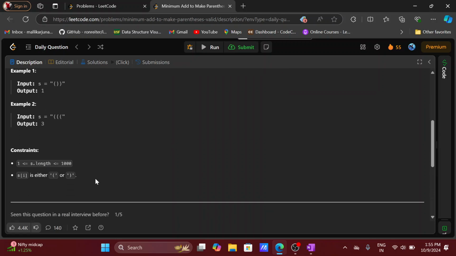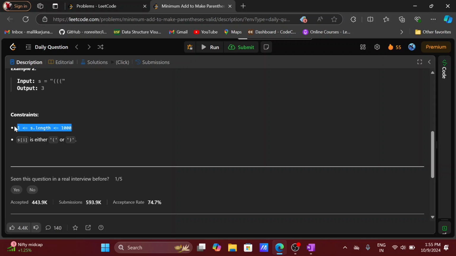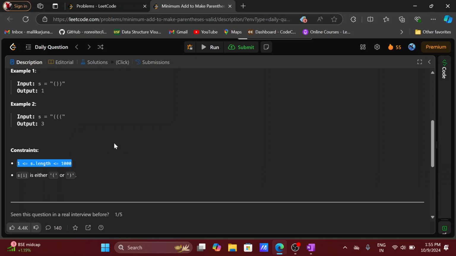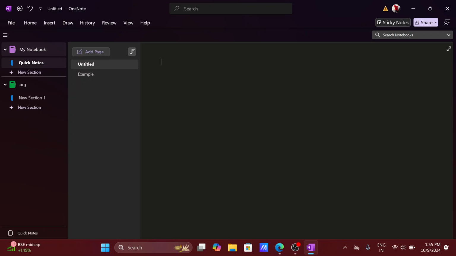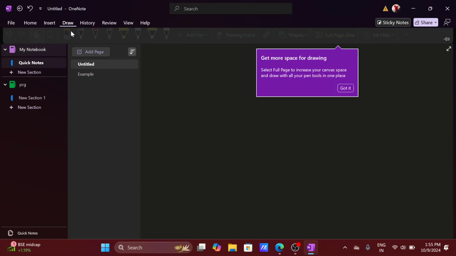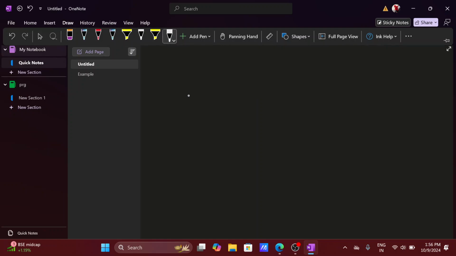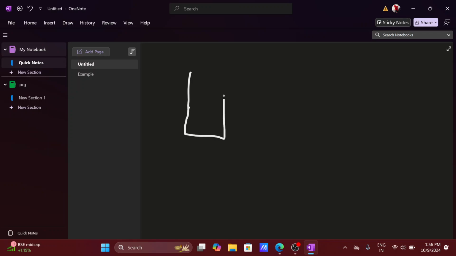Okay, let us see. The constraint size here is actually 1000, so you can give the time complexity as big O of n. As it is stack based, we can easily use the stack data structure. Of course, parentheses problems can always be solved with the help of a stack, right? So here I have a parenthesis string like this, and I have to return the minimum number of insertions I have to make to make this string valid.